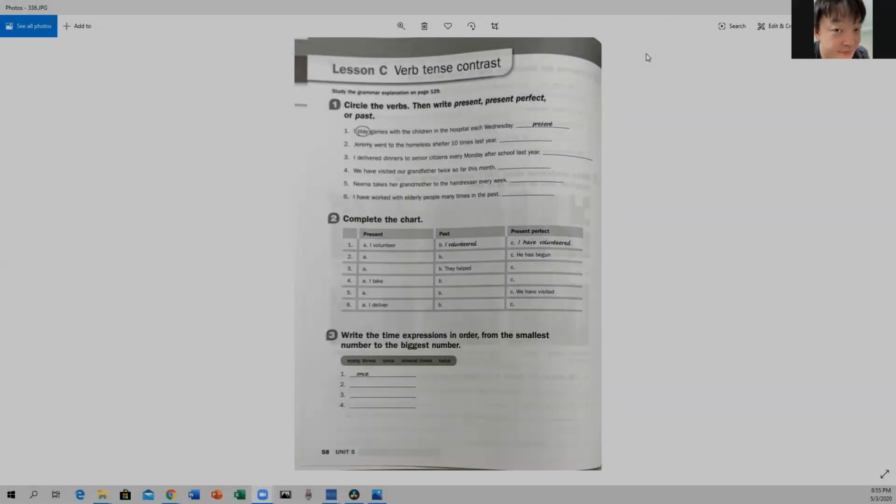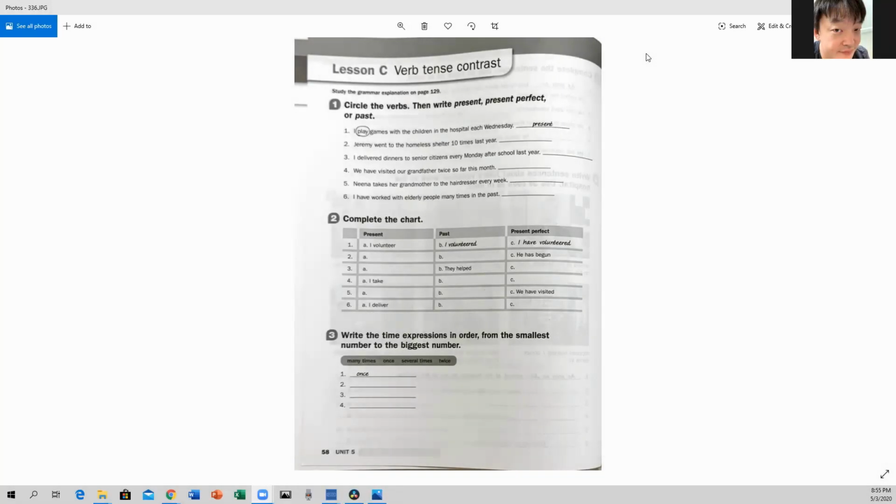Okay, guys, now we are going to do some practice. We are on workbook page 58. If you haven't done these exercises, you have the opportunity now to do them again. If you did this before, now you have the time to do the correction together, okay?